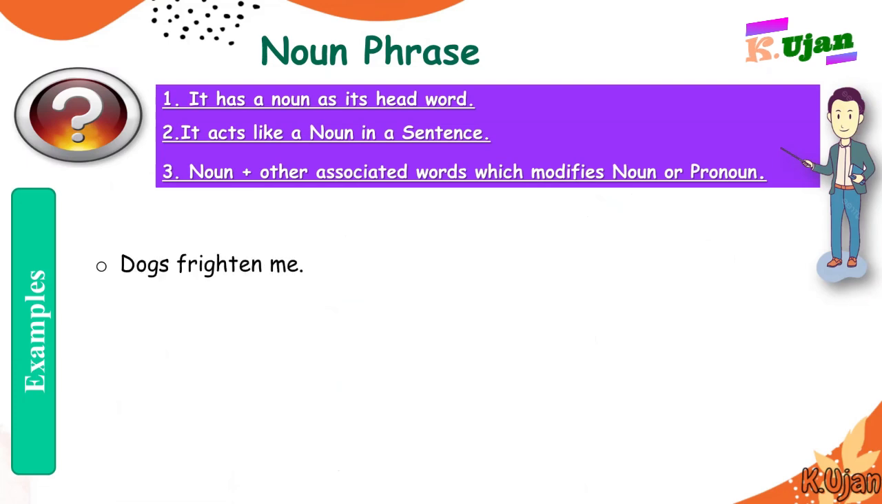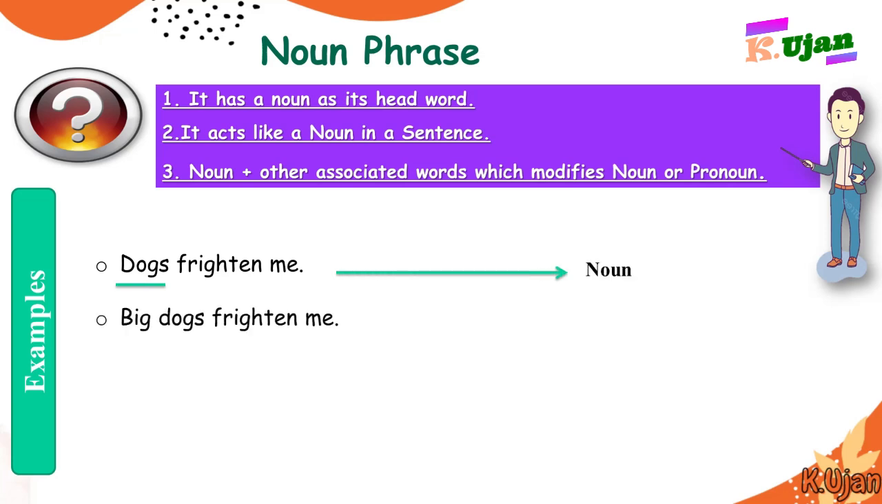If we say, dogs frighten me, dogs is the noun in this sentence. So how are we making a noun phrase out of this noun? We say, big dogs frighten me. So big dogs is a noun phrase.